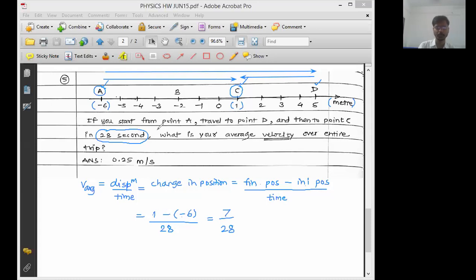Everything is in standard unit. Distance is given in meter and time is given in second, so the final answer will also be in the standard unit. So 7 upon 28, 7 ones are 7 and 7 fours are 28, so that will become 0.25 meter per second. Everyone reply in the chat box. Is this clear?